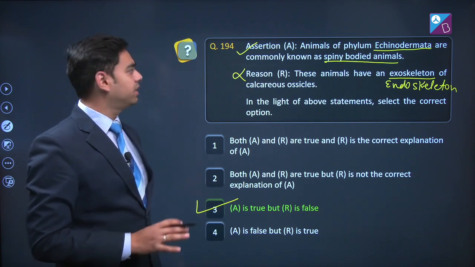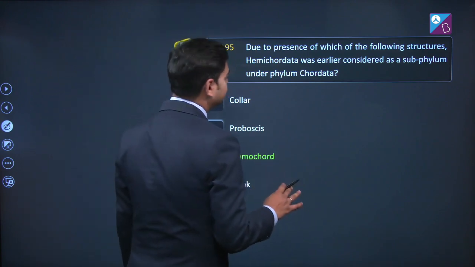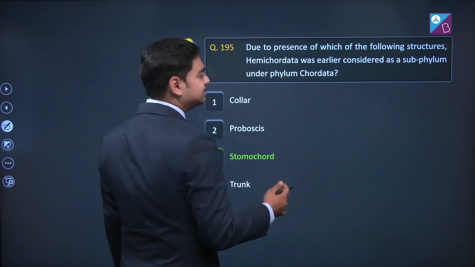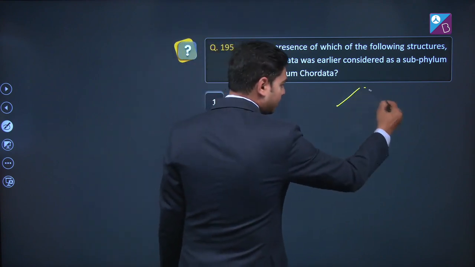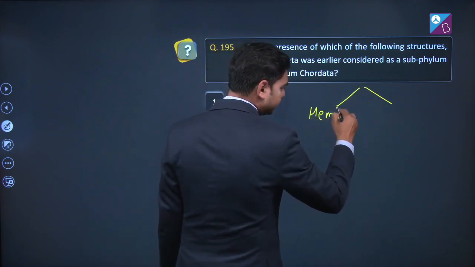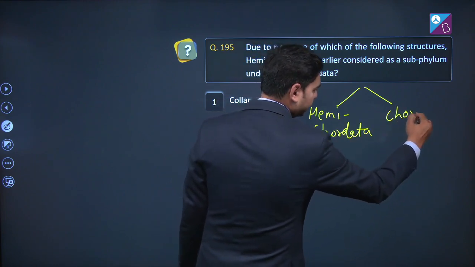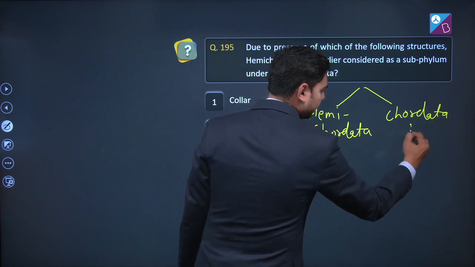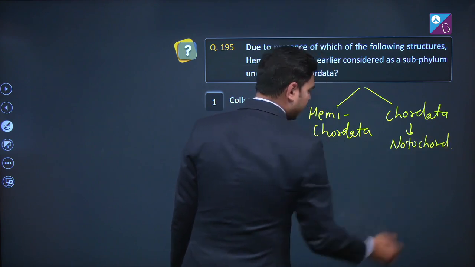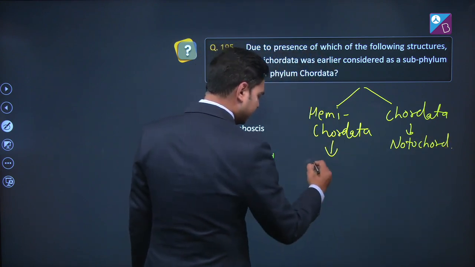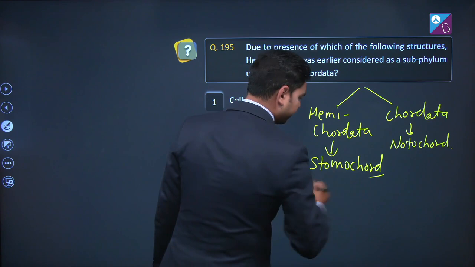Let's move to question number 195. Due to presence of which of the following structures, Hemichordata was earlier considered as a subphylum under phylum Chordata? Here, Hemichordata and here, Chordata. In case of Chordata, notochord is present, and in case of Hemichordata, stomochord is present.